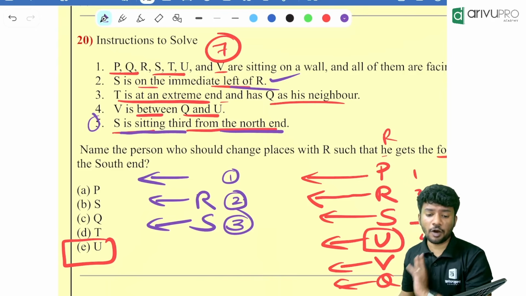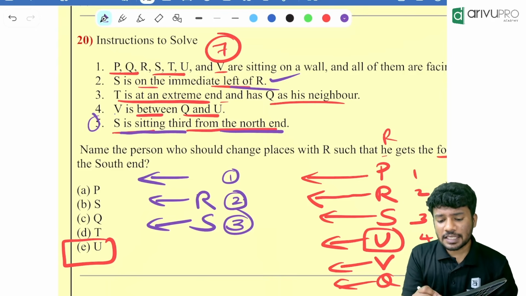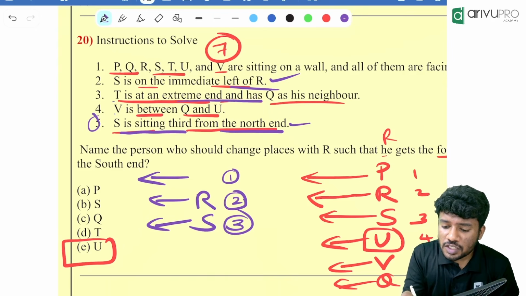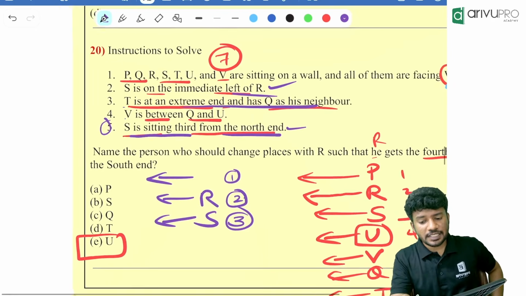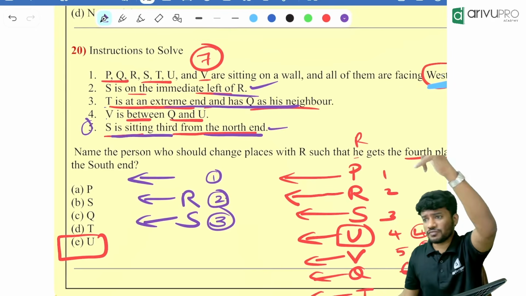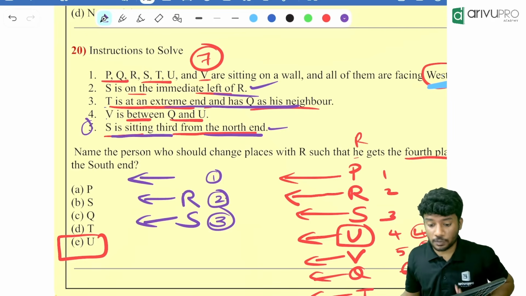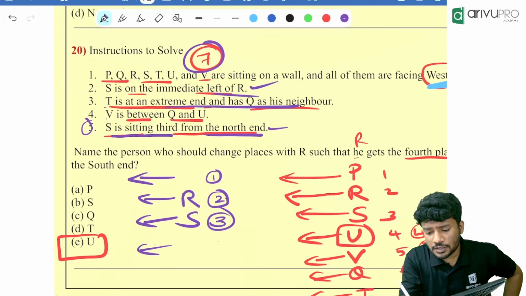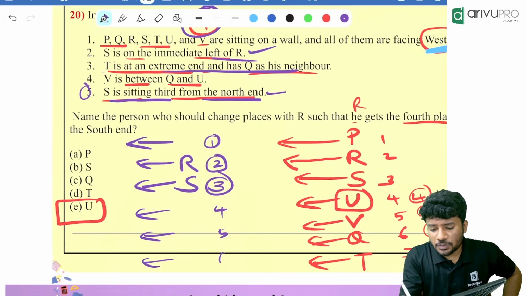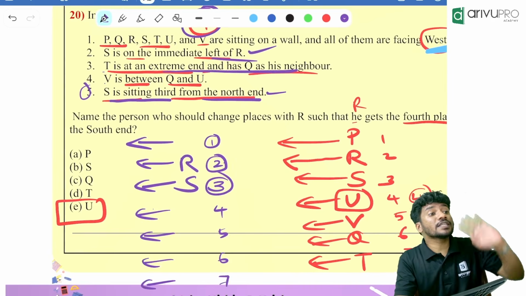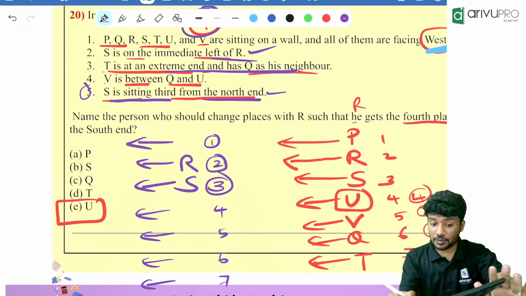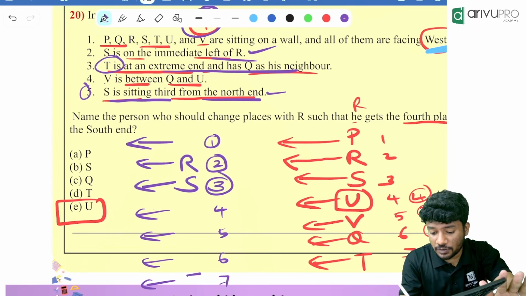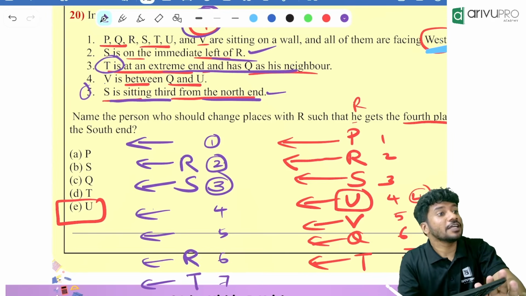Third place. Now people, what is given? T is at an extreme end and Q is his neighbor. T is at an extreme end means at one of the extreme ends who should be there? T should be there. That means in total we know 7 people are there. What are the remaining places? Fourth place is there. Fifth place is there. Sixth place is there. Then seventh place is there. Then who is at the last place? The T is at an extreme end. T will be here.